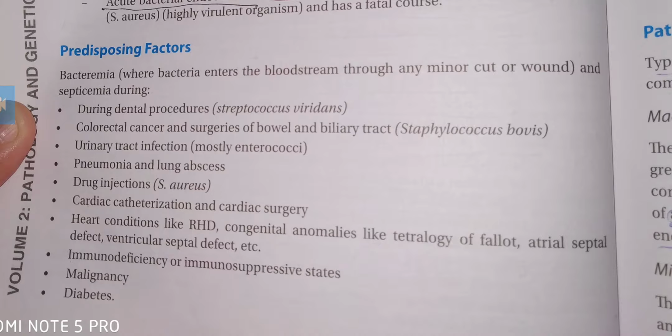Then colorectal cancer and surgeries of the bowel and biliary tract, where Streptococcus bovis enters. Then urinary tract infection, mostly enterococci. Then pneumonia and lung abscess. Then drug injection, where Staphylococcus aureus occurs. Then cardiac catheterization and cardiac surgery.